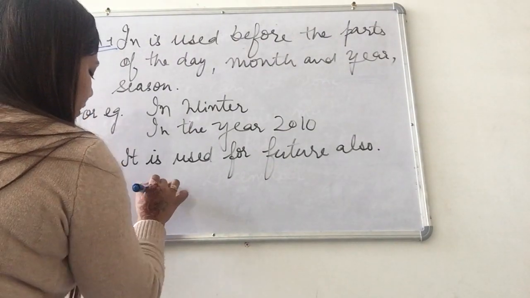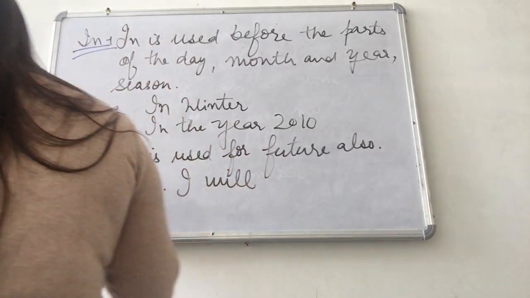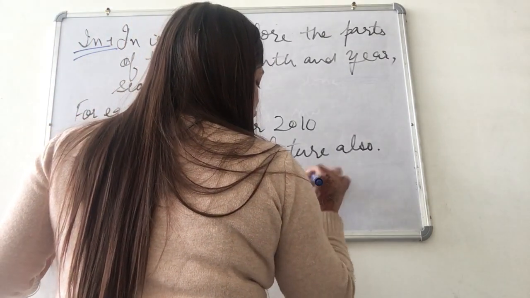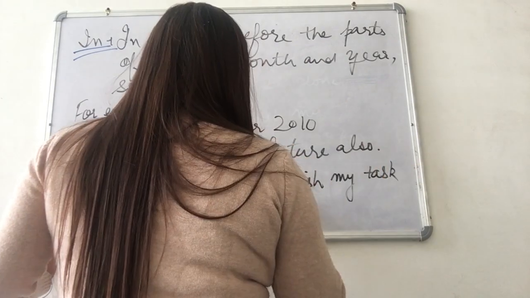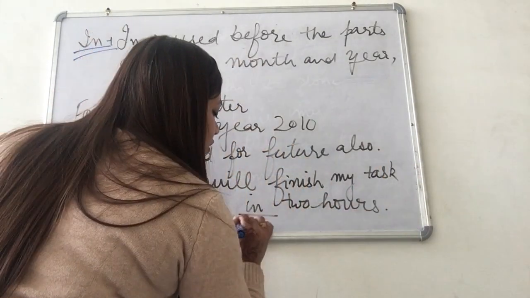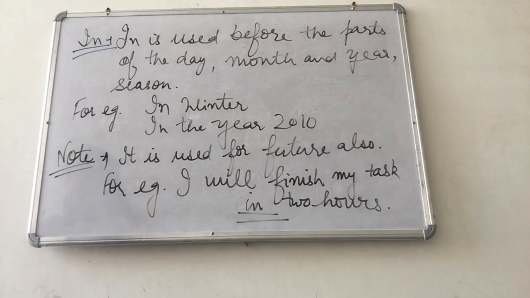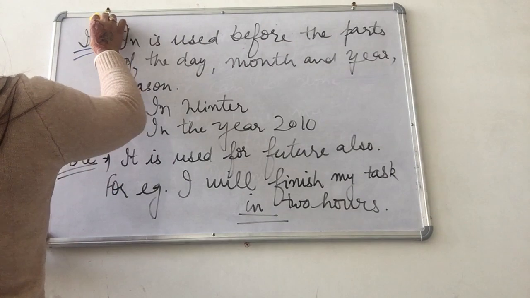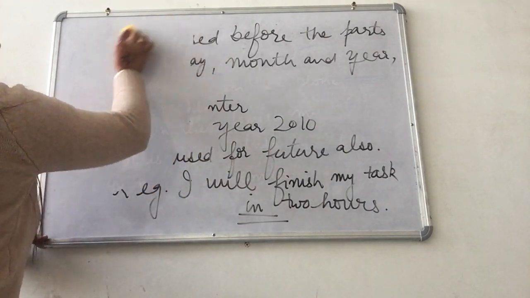For example, I will finish my task in 2 hours. Over here I am using the preposition in for the future tense.